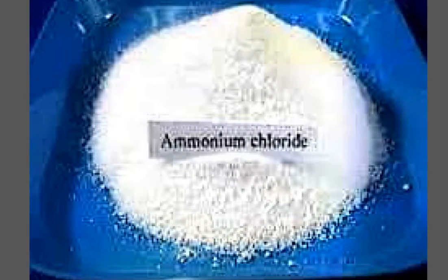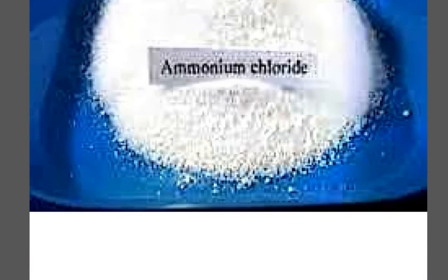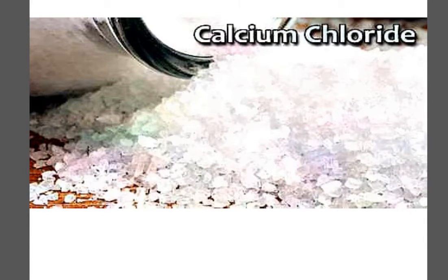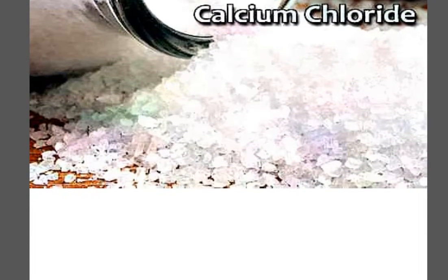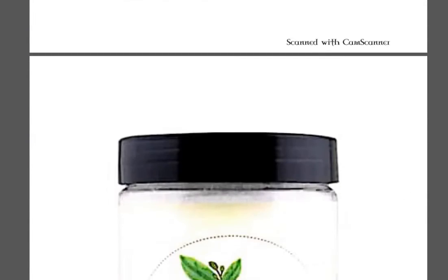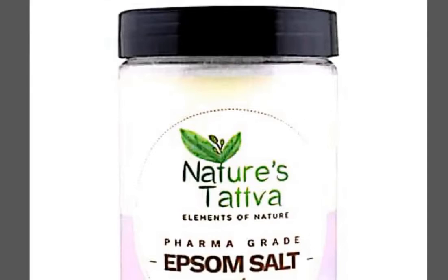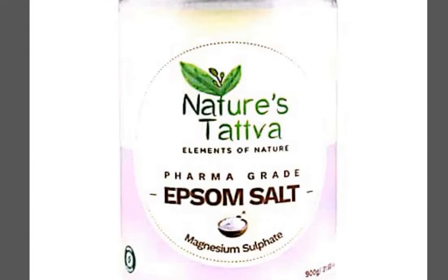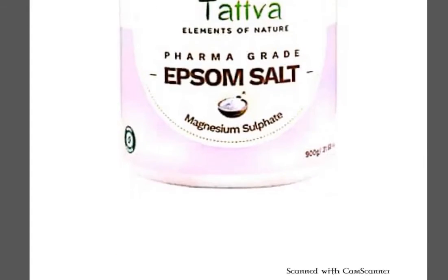This is ammonium chloride salt, white in color. This is calcium chloride, which you can see on the screen. This is the Epsom salt, which is also called magnesium sulfate. So magnesium sulfate's common name can be given as Epsom salt.